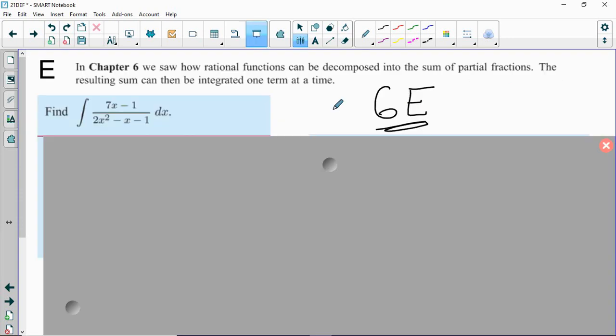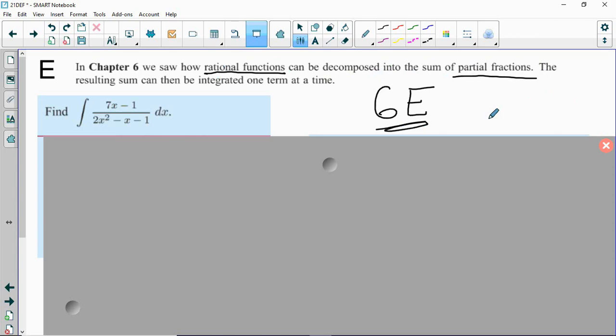Section E, okay, so back in chapter 6, specifically 6E actually, we were studying rational functions, and we saw that we could take a rational function and rewrite it into a sum or difference of two other rational functions by using a process called partial fraction decomposition. So if you need to, go back and check out the video for 6E to refresh your memory.